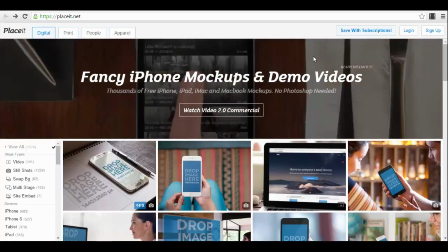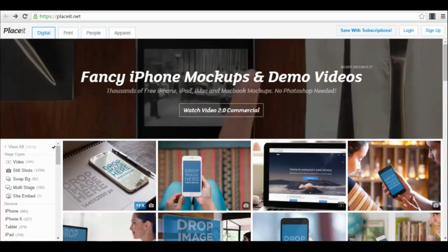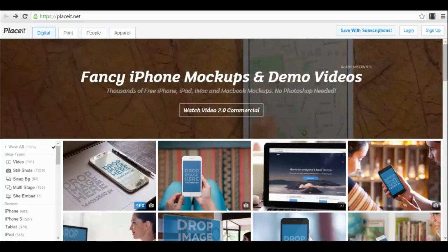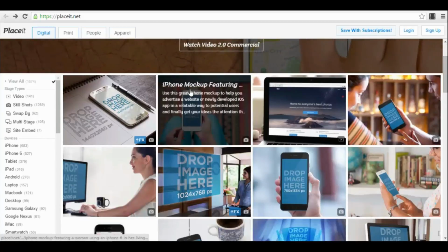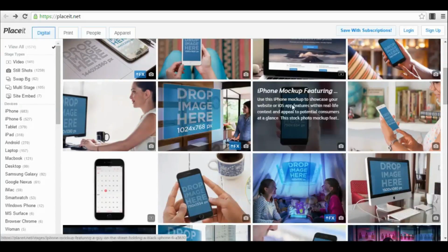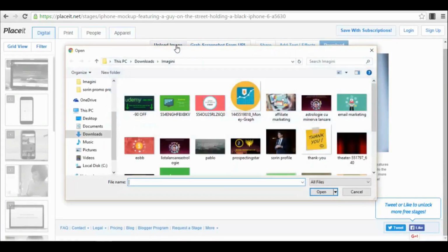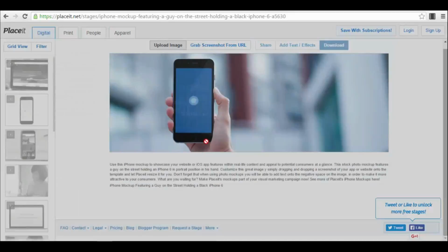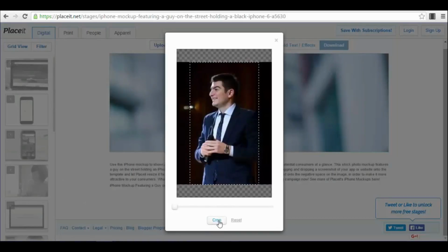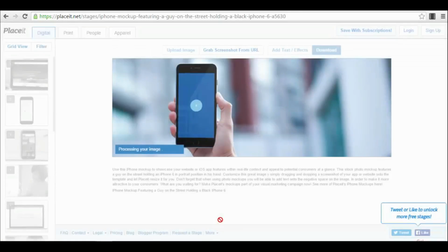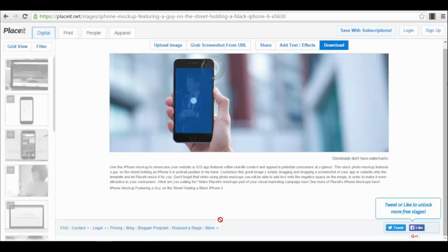Now let me show you an example exactly to see how it works. We are already on the platform. For example, we can select this one, this iPhone mockup photo. You just go and upload an image. I will upload this image that I always use as an example. I will crop the image right now, and you will see exactly how it will look. It's processing the image. This is exactly how the image looks.